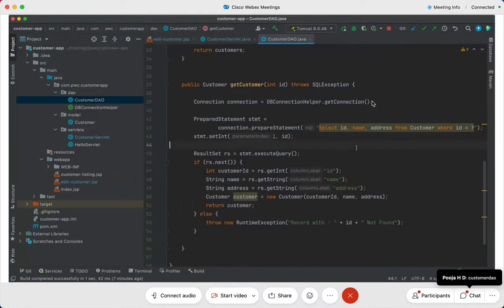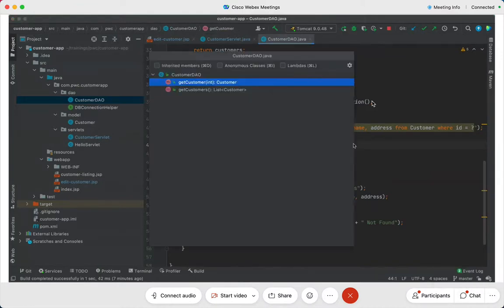Correct. See the names of the functions that I have written over here. One is getCustomer, the other is getCustomers. Take a look, these are the two functions. Give me the name of the function that I must implement here in order to save the data to the database, in order to save the customer. Tell me, ideally, what must be the name of the function here?